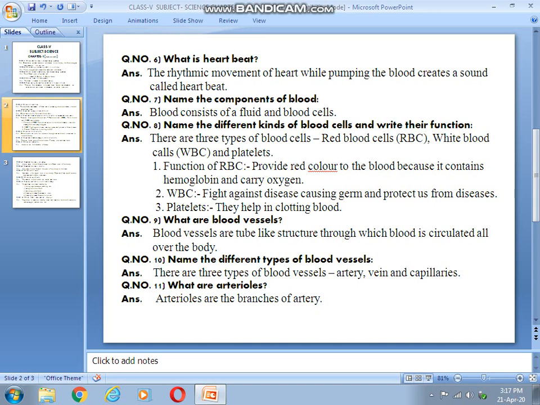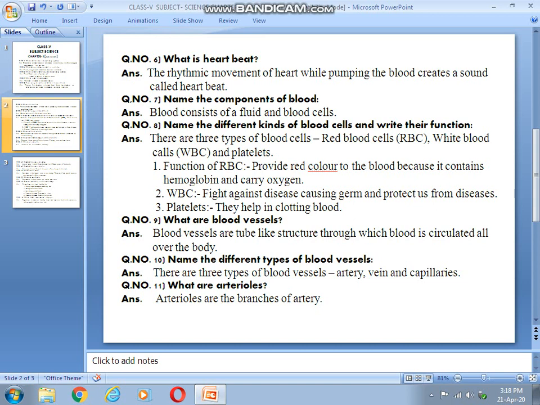Now question number 6, what is heartbeat? Heartbeat is the rhythmic movement of heart while pumping the blood, which creates a sound called heartbeat. When blood is circulated through the blood vessels, a sound is produced which is called heartbeat.